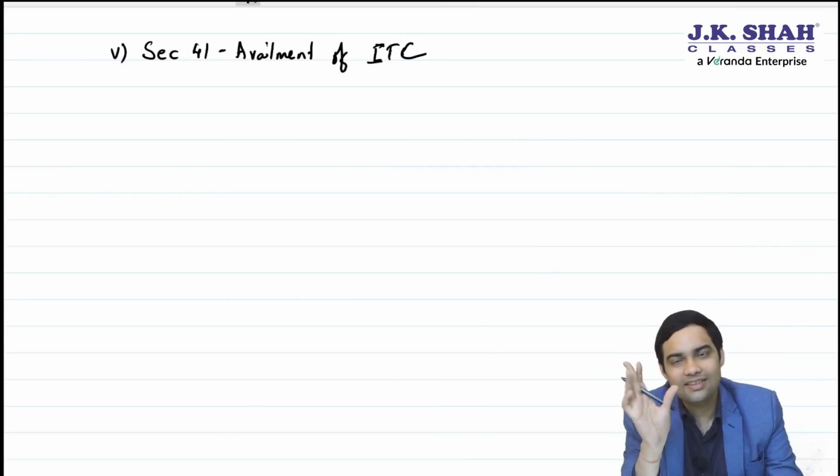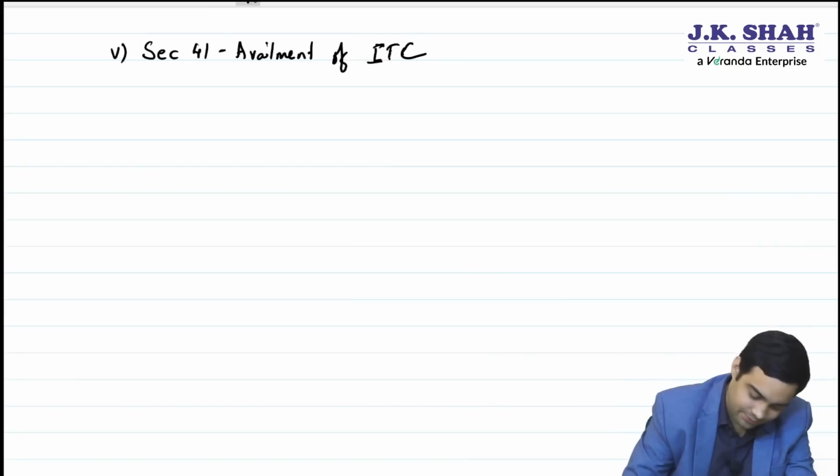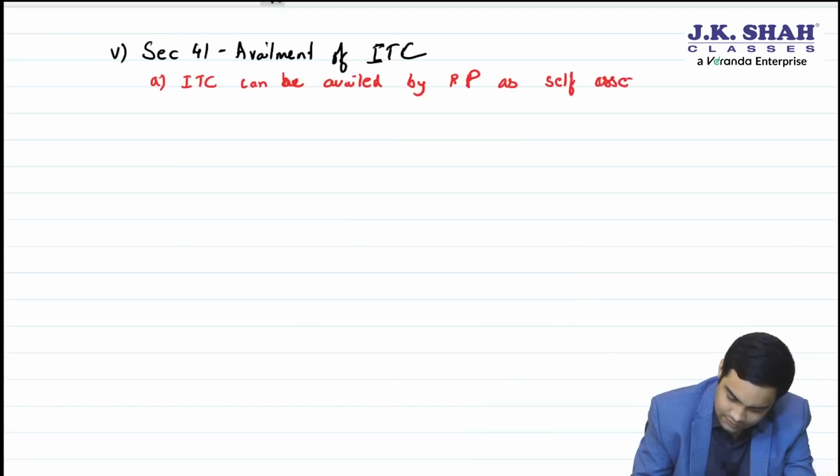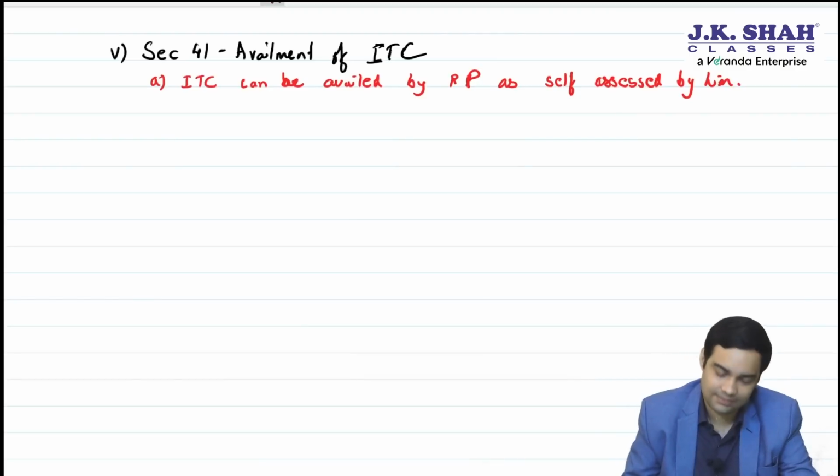Let me make you write this, then I will explain. A. ITC can be availed by a registered person as self-assessed by him. Now not provisional, self-assessed. You self-assess how much is your ITC.